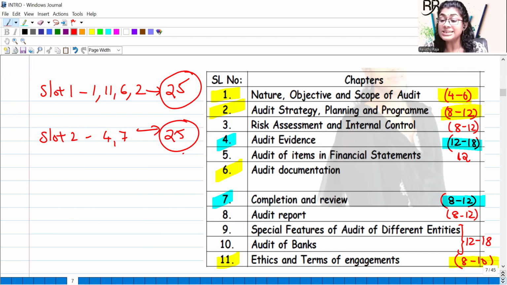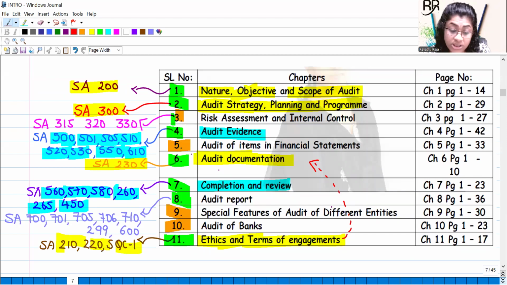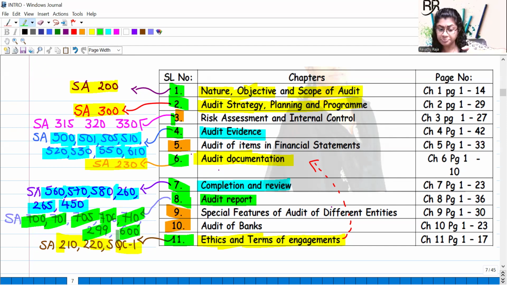Now moving on to slot 3. Which chapters? In slot 3, we'll go with Audit Report. Audit Report is basically the 700 series: 700, 701, 705, 706, and 710. Along with that, you have SA 299 and 600. That's chapter 8. We will also go with Risk Assessment and Internal Control.